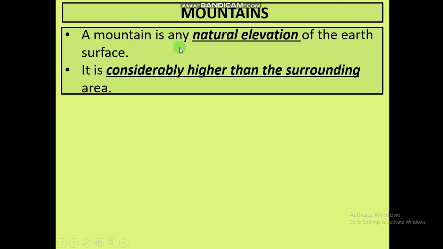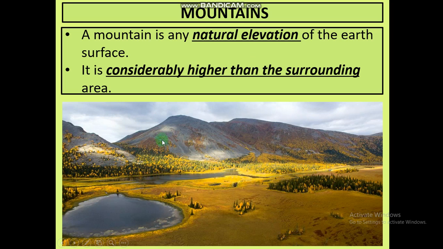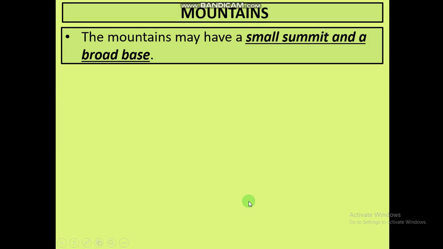A mountain is any natural elevation. Elevation means height of the earth's surface. Now this is known as elevation, and this is earth's surface. If earth's surface has elevation, then that is known as mountain. So a mountain is a natural elevation of the earth's surface. It is considerably higher than the surrounding area. As you can see, this is the surrounding area, but the surrounding area does not have that much height which a mountain has. So the height is known as mountain, but the plain will be known as plain.